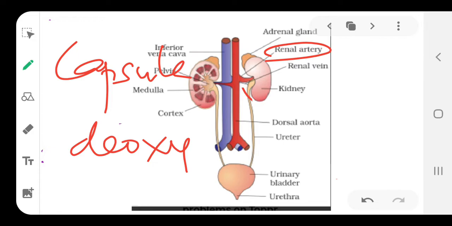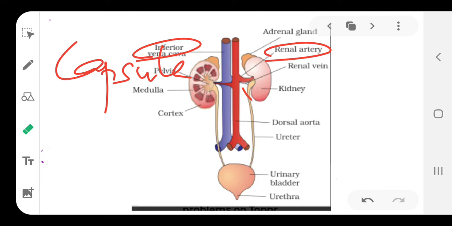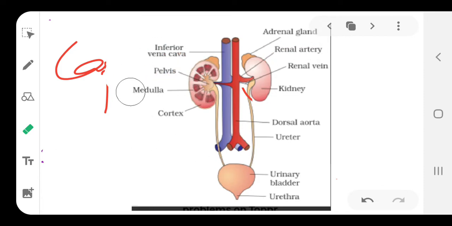You know the inferior vena cava that we have read about in the heart; it brings that blood into the heart for the circulation process. So you should know which artery feeds the blood to the kidney and which blood vessel returns the blood from the kidney back into the heart.